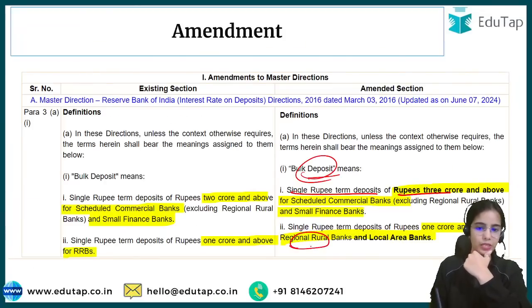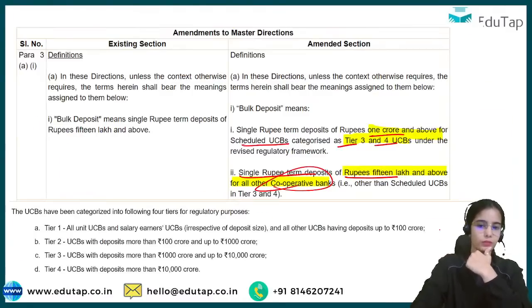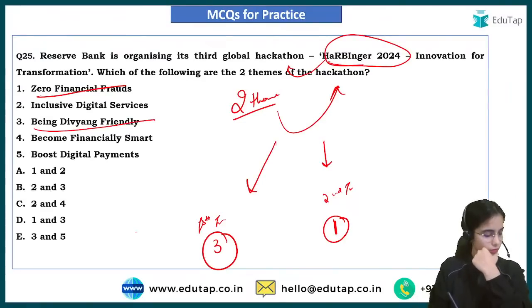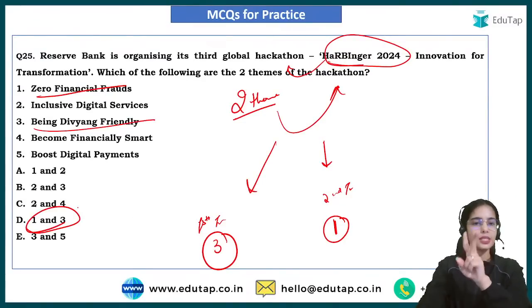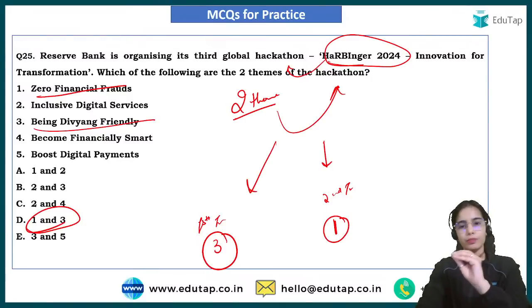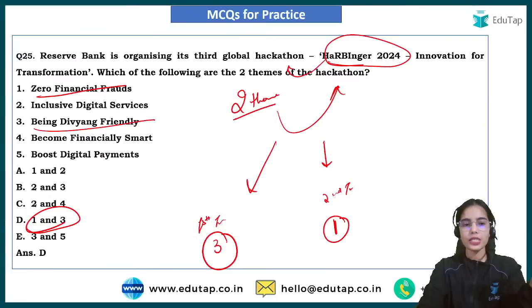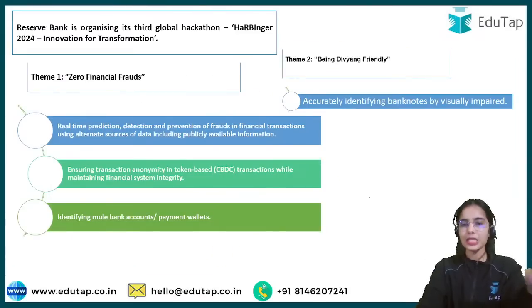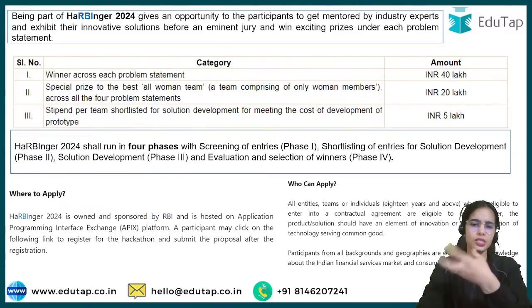For RRBs, it is 1 crore. And for the local area banks, it is 1 crore. Yes. So 1 and 3 is the answer. So these are the two themes. That is, the two themes of the hackathon were zero financial frauds, which had 3 problem statements, and being Divyang friendly, which had only 1 problem statement. So this is the whole idea.